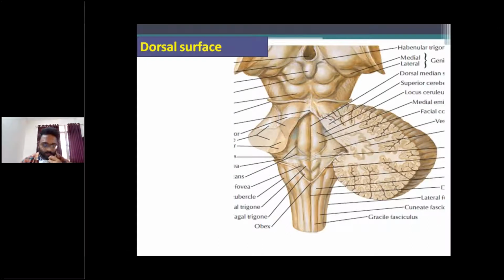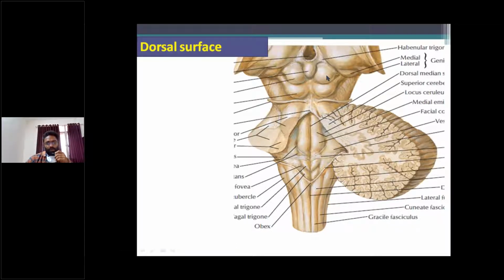Dorsal surface. The dorsal surface of the midbrain contains four colliculi: two superior colliculi and two inferior colliculi. These two are superior colliculi, and these two are inferior colliculi.